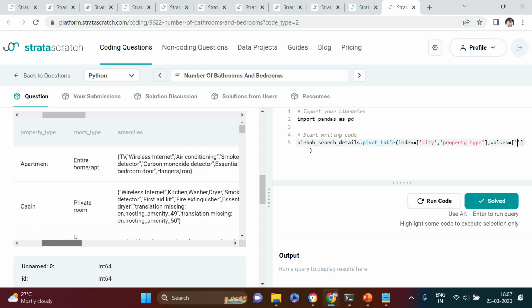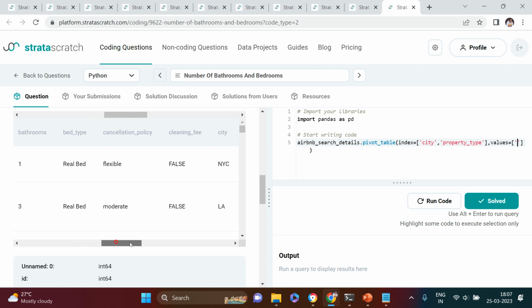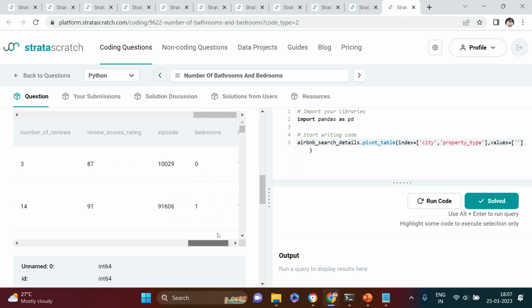Username, price type, property type, accommodation. You see, number of bathrooms are given over here and the number of bedrooms must also be given over here. Bedrooms, you see. So these are the two columns on which we need to perform the aggregation. So bedrooms, and then I'm going to say bathrooms, right?